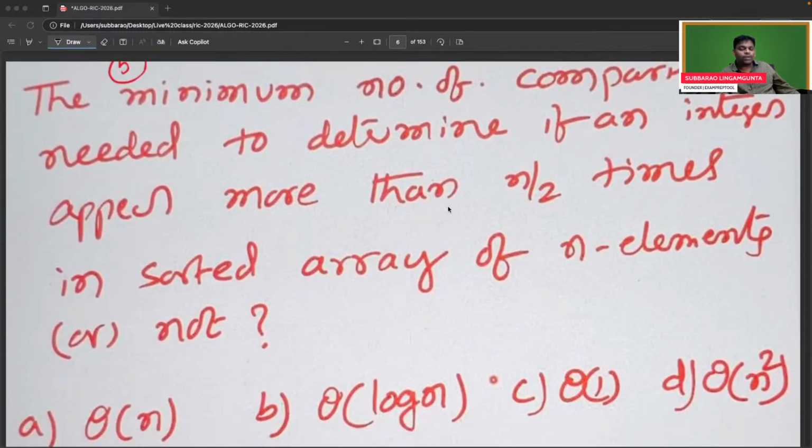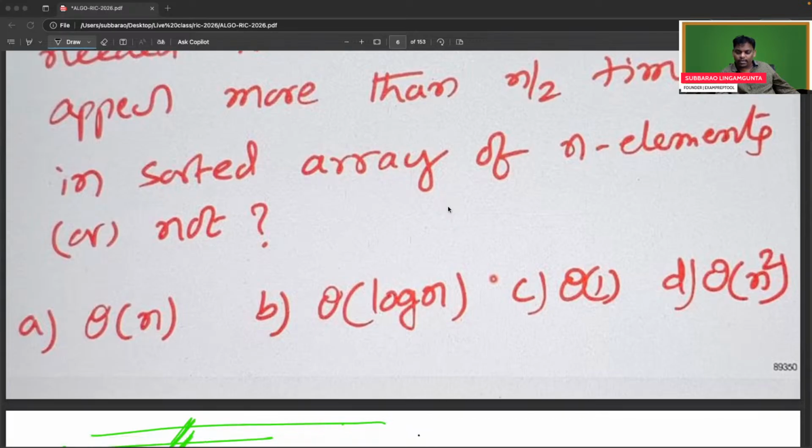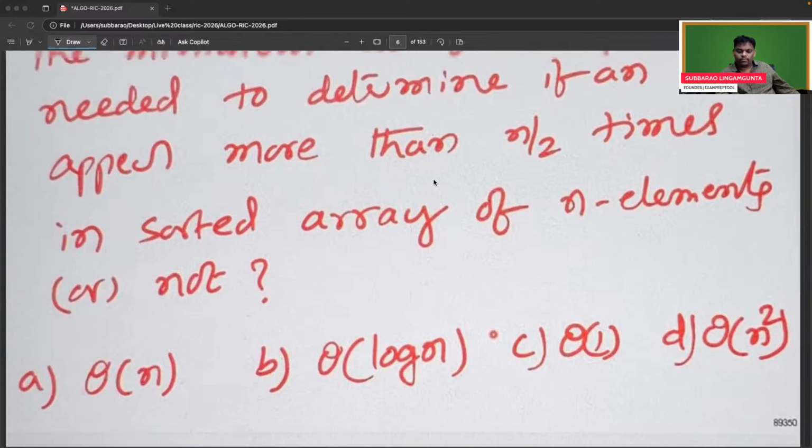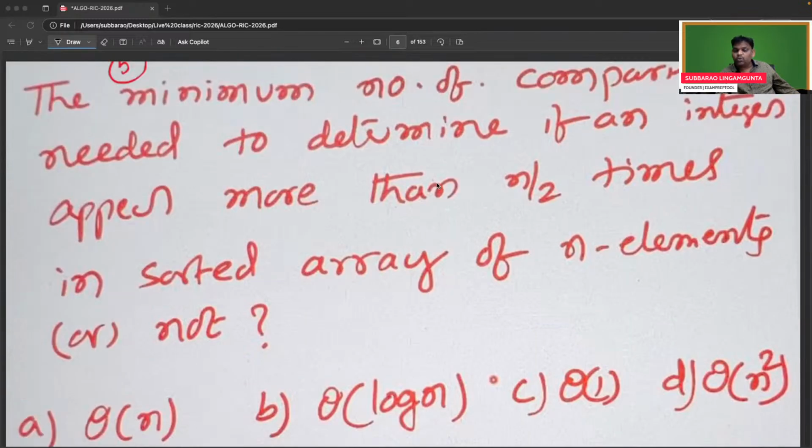The minimum number of comparisons needed to determine if an element appears more than n by 2 times in a sorted array of n elements. Okay, perfect. Now the question is going to be very interesting. What is the answer of this problem? Listen. What is the answer of this problem?